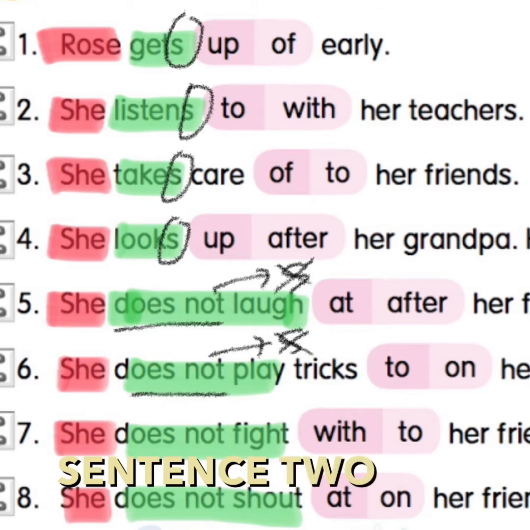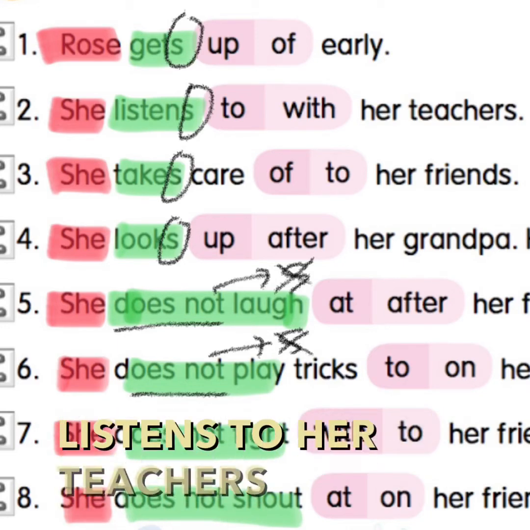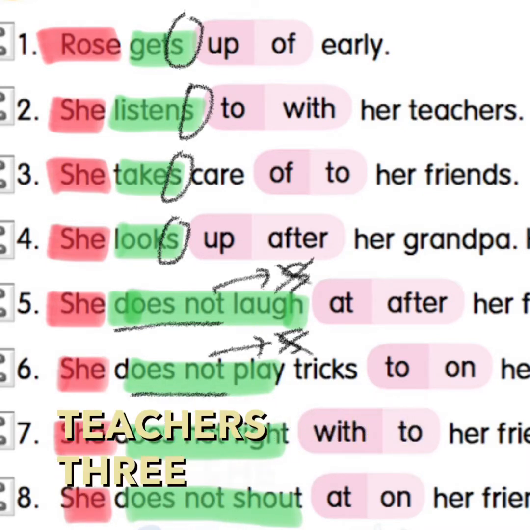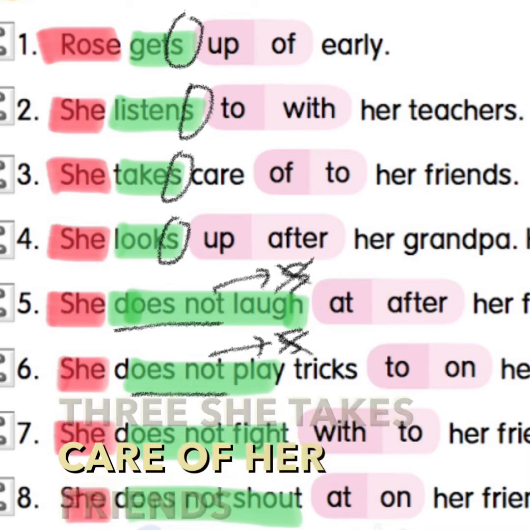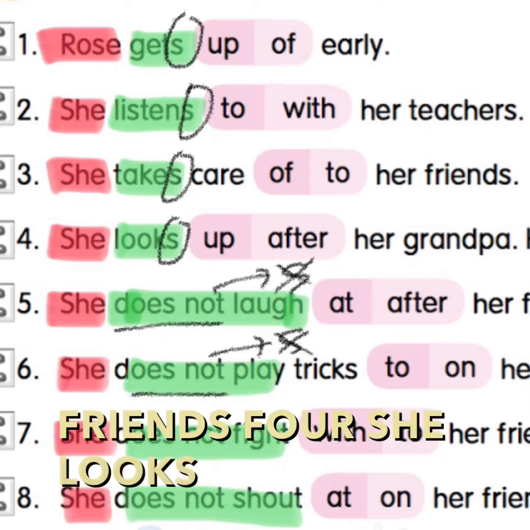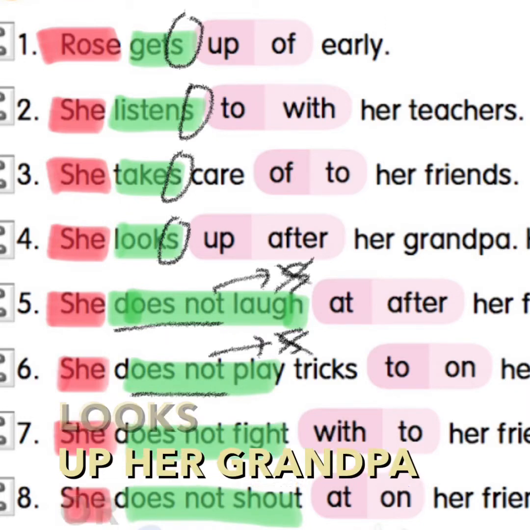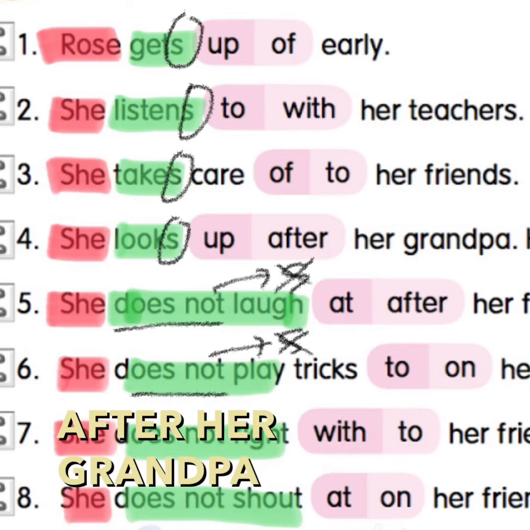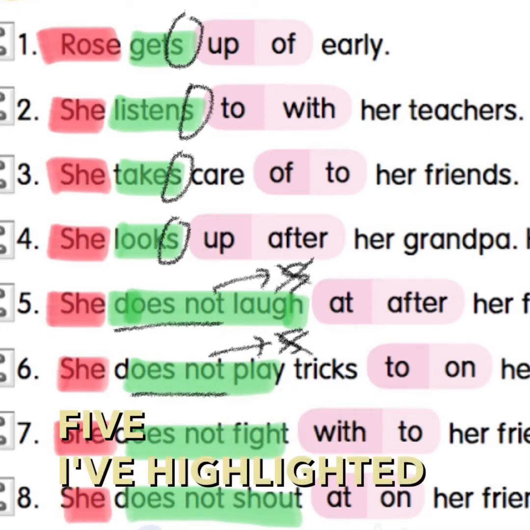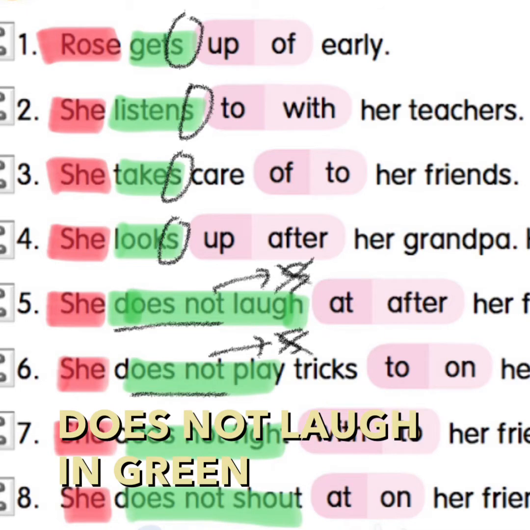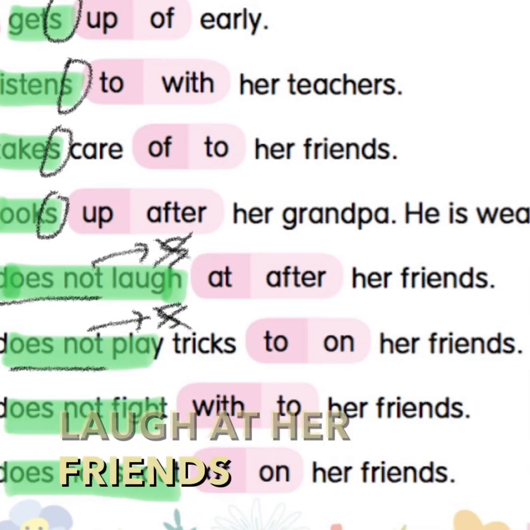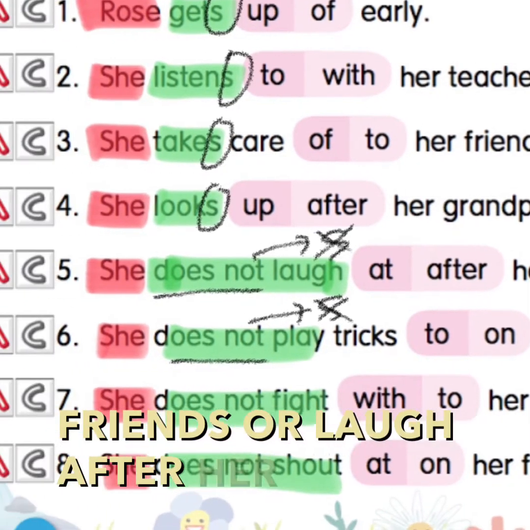Sentence 2. She listens to her teachers or she listens with her teachers. 3. She takes care of her friends or takes care to her friends. 4. She looks up her grandpa or she looks after her grandpa. So for number 5, I've highlighted does not laugh in green. She does not laugh at her friends or laugh after her friends.